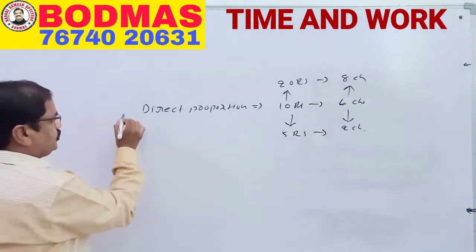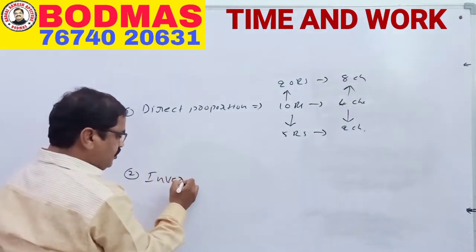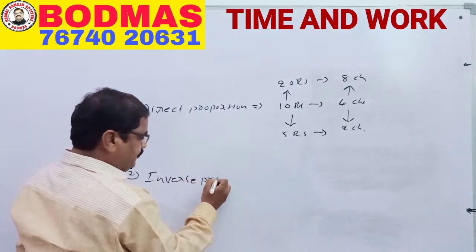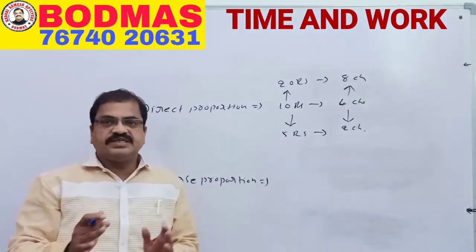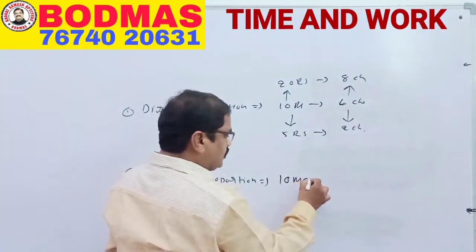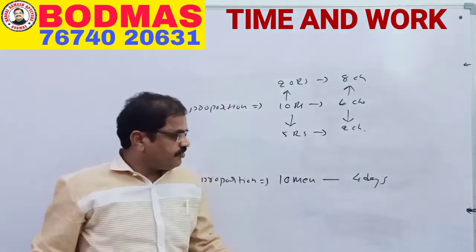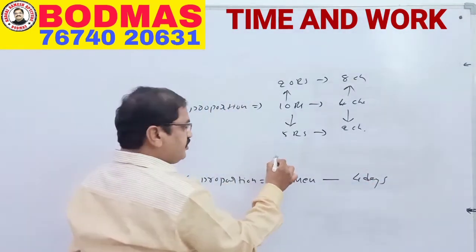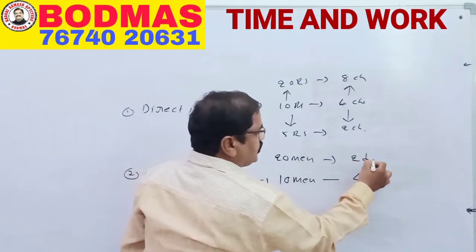Now inverse proportion. Inverse proportion means one increases, the other decreases. Example, 10 men can do the work in 4 days. If there were 20 men, it will become 2 days only.